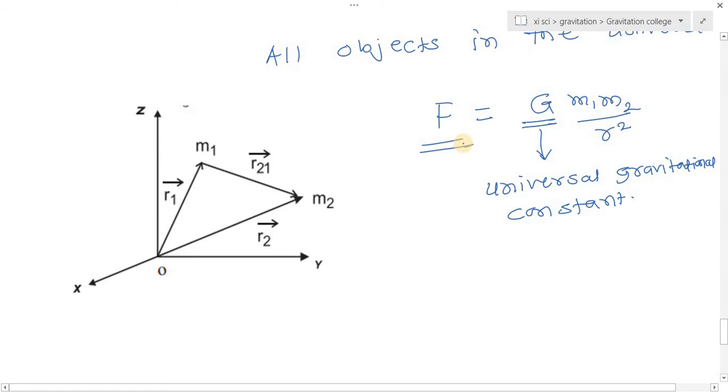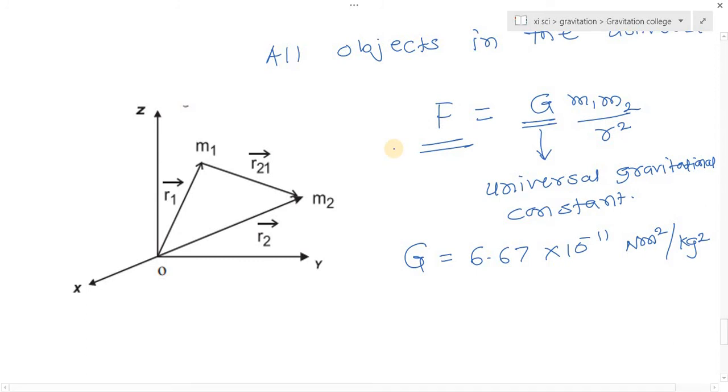The value of G is the same all over the universe. The value of G is constant, and capital G is equal to 6.67 into 10 raised to minus 11 Newton meter square per kg square.